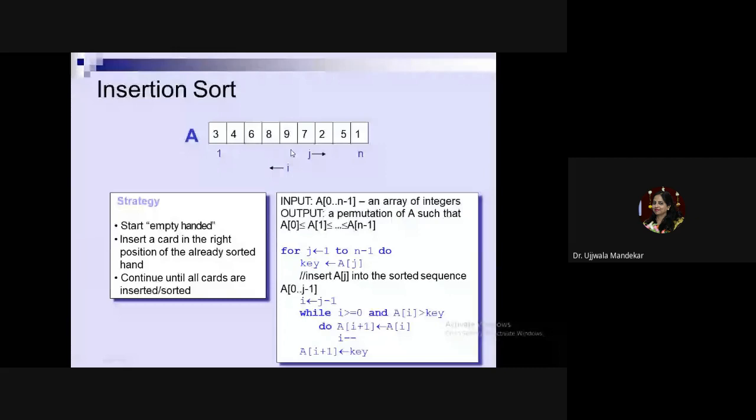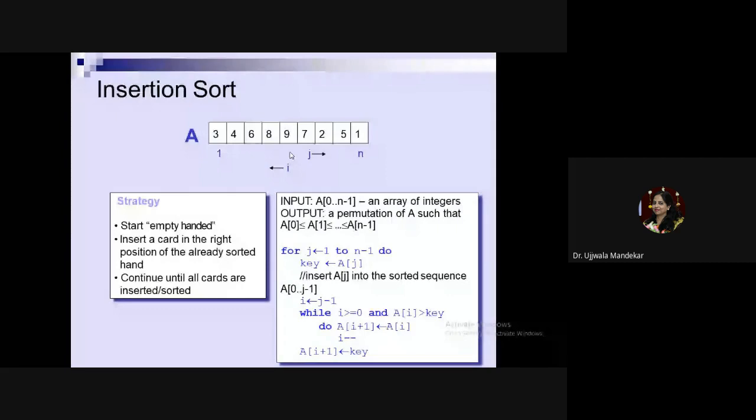If the position of 7 is j, then the last element before it will be j minus 1. So I will assign i is equal to j minus 1. It means your i will go from the first element to the j minus 1 element, and in that list, I will place the element j to its proper position.